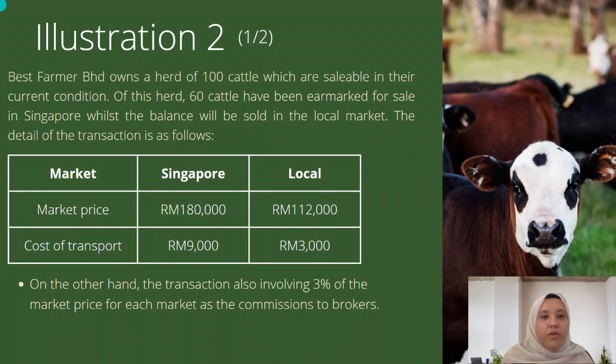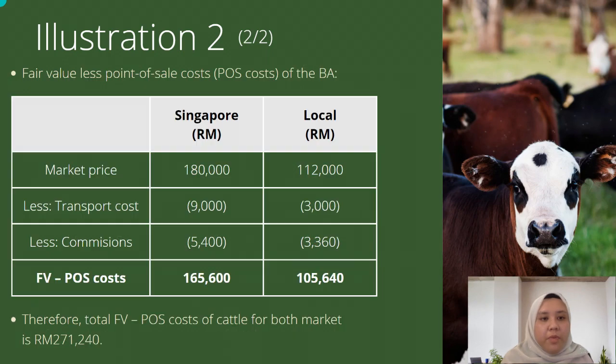Illustration 2 is about how to calculate fair value less estimated point of sale costs as we saw in the previous illustration. The cattle are now marketed locally and also exported to Singapore. Using market price as the fair value of the cattle less all the point of sale costs incurred, in this case transport costs and commissions to the broker, we can now calculate the fair value less point of sale costs for both markets, local and Singapore, as shown in this slide.